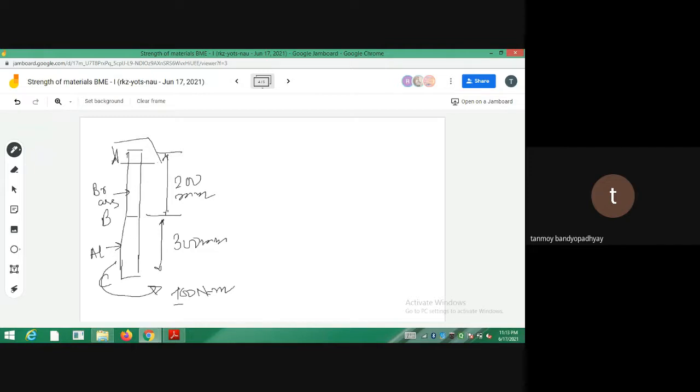In this case, they have asked you to find out what will be phi B and what will be phi C. To find phi B, as we have done in this kind of problem, all the parts will be carrying the same torsion. Since there is no change of torsion, TAB will be equal to TBC, which will be equal to 100 Newton meter. If you take out cross sections at any point, both the parts are subjected to the same torsion of 100 Newton meter. So for the shaft AB, let us find out phi B. Now I'm considering the shaft AB.